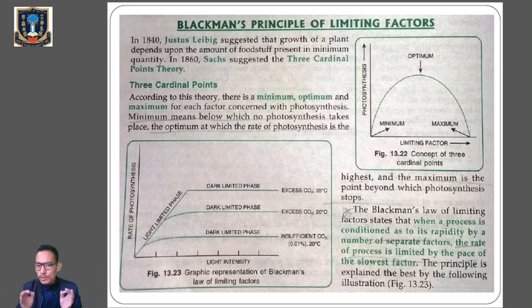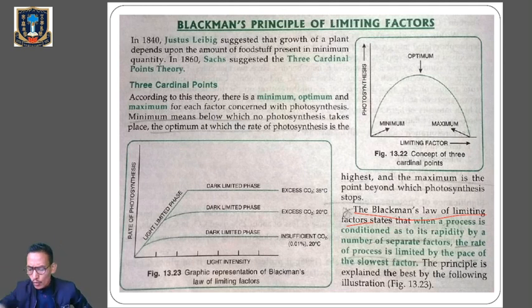So now we have the most important one, Blackman's law of limiting factor. Clear? And I have told you that this is the most important topic for your examination also. So Blackman's law of limiting factor states that when a process is conditioned, very carefully, when a process is conditioned as to its rapidity by a number of separate factors, the rate of process is limited by the pace of the slowest factor.